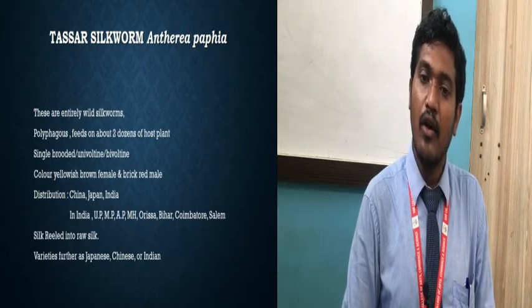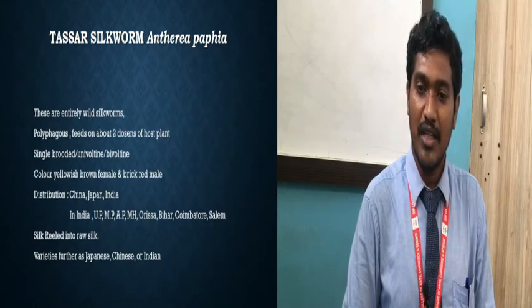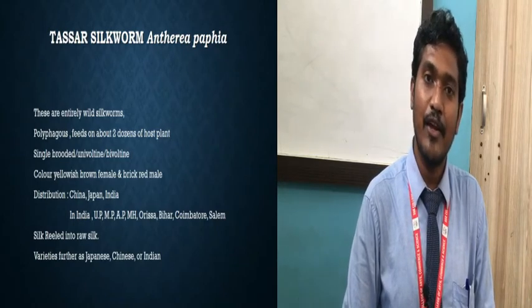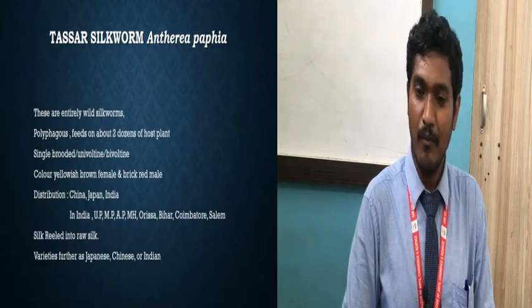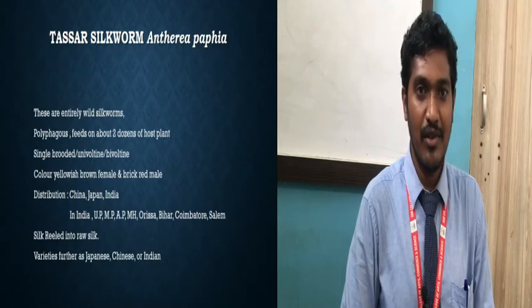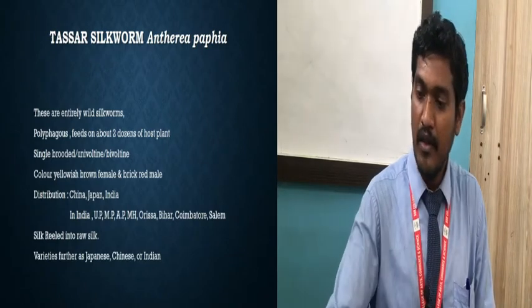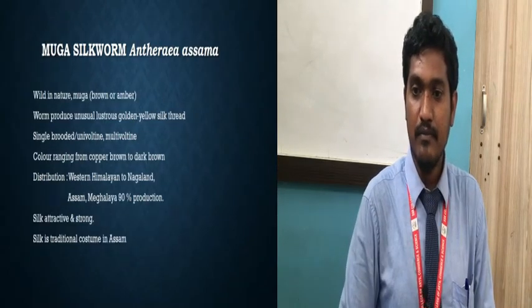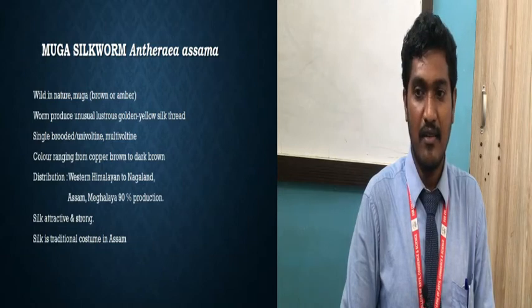Then varieties. Even in the same Tassar silkworm we will get to see some varieties, and these varieties are according to the regions. Now here it is also given that there is a Japanese type भी होगा, Chinese or Indian. Okay, same Tassar silkworm but little bit different varieties. Okay, then the next and last type, that is the Muga silkworm, Antheraea assama.